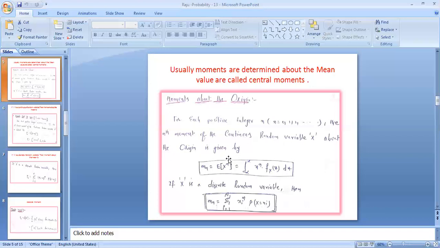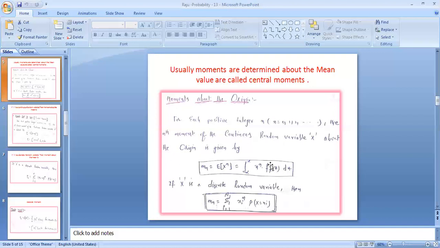This is named the moment about the origin for continuous random variables. We are finding the expectation or averaging value with respect to x, called the moment about the origin, and that too to the nth power. If it is the first, E of x power 1 means the first moment, x into f x of x dx.